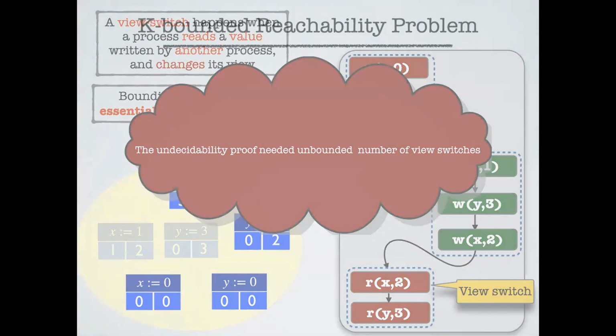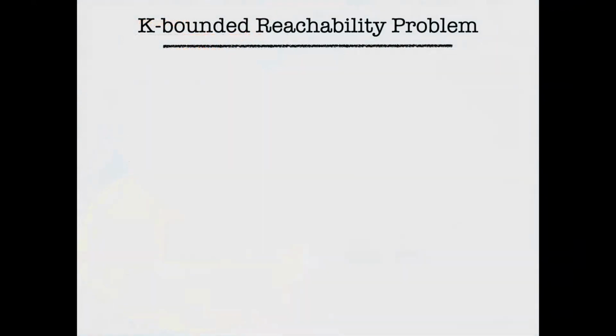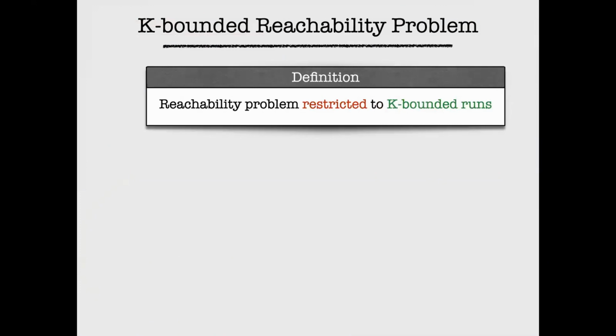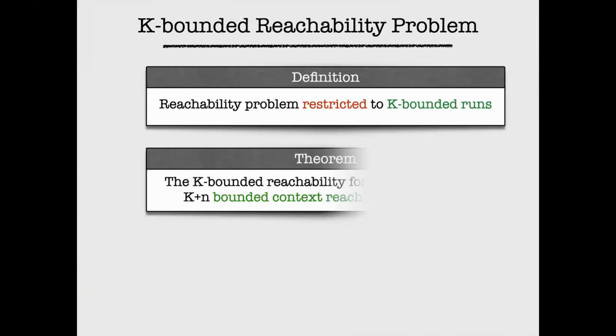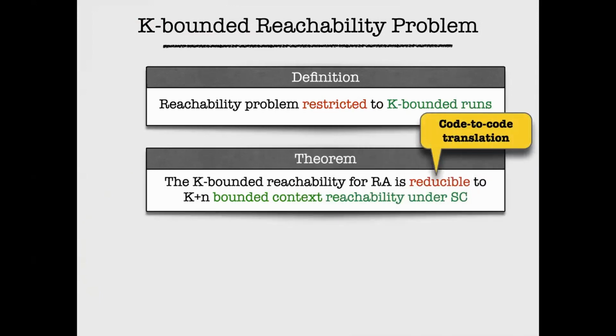So the question that we now reformulate is, can we focus on the K-bounded reachability problem? It's reachability, but restricted to K-bounded runs where the number of view switches is bounded to K. And what we show is that if I ask this question for a concurrent program under release acquire, I can translate any K-bounded execution, as in bounded with respect to view switches, into a K plus N bounded context reachability problem under SC.